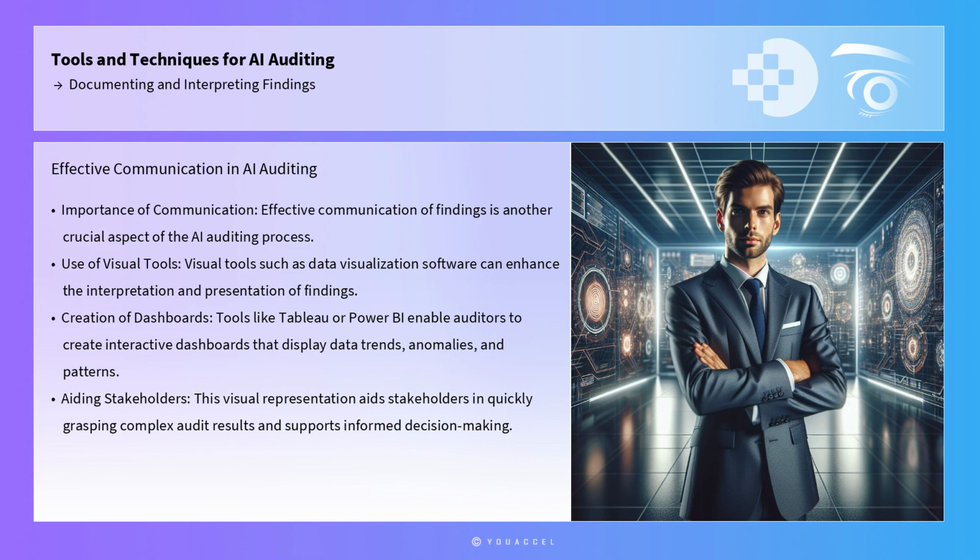Effective communication of findings is another crucial aspect of the AI auditing process. Visual tools such as data visualization software can enhance the interpretation and presentation of findings. Tools like Tableau or Power BI enable auditors to create interactive dashboards that display data trends, anomalies, and patterns in a visually engaging manner. This visual representation aids stakeholders in quickly grasping complex audit results and supports informed decision-making. For instance, a dashboard might illustrate how changes in an AI system's parameters affect outcomes, allowing stakeholders to visualize potential biases or ethical concerns.